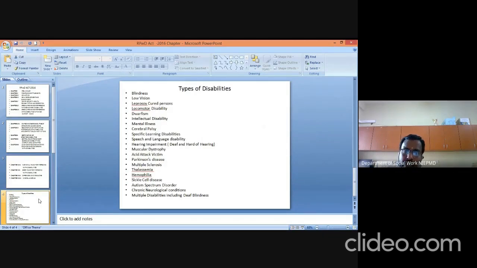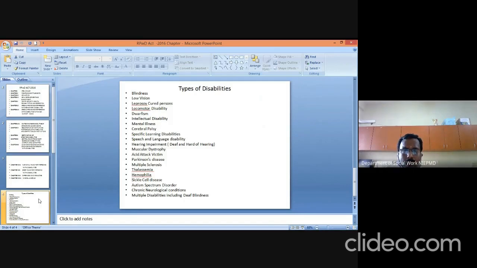RPwD Act. Earlier we saw the PwD Act of 1995, which covered 7 disabilities like low vision, blindness, mental retardation, mental illness, locomotor disability, leprosy cured. These kinds of disabilities are covered by the PwD Act 1995.